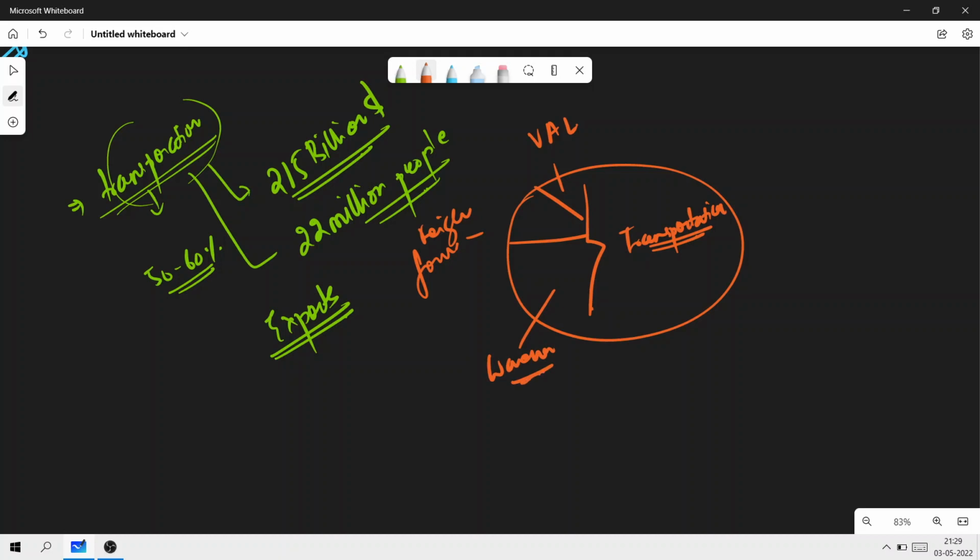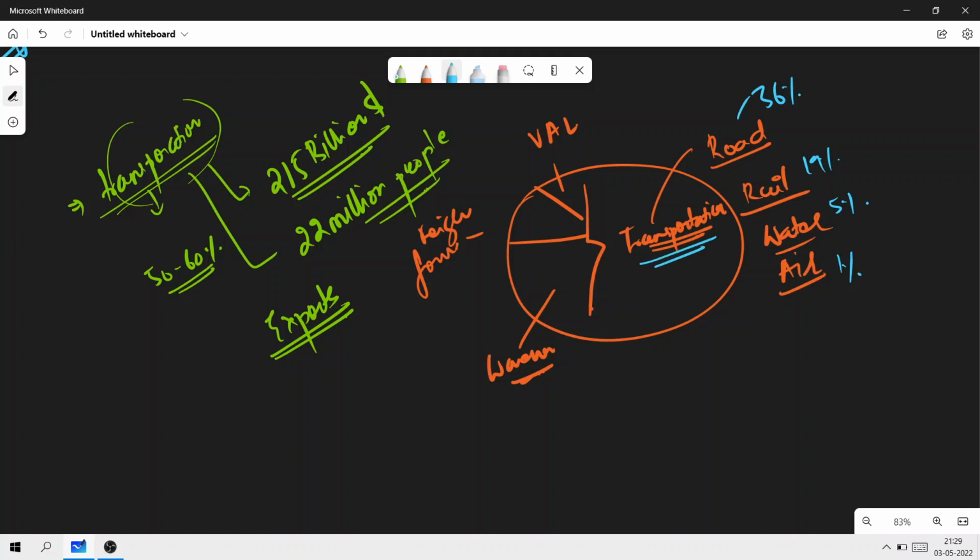Within the transportation, first you have to understand that we're going to include road, rail, water and also air. But what are the percentages here? Very important, please understand. Majority of it is done by road, which is 36%, 19% by rail, by water it is 5%, and by air it is 1%. Okay, so this is the bit from transportation. Then warehousing is dealing with 24%, freight forwarding is dealing with 10%, and value added logistics is dealing with a mere 5%. So these are the important things that you need to understand.